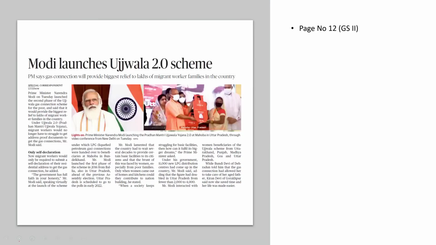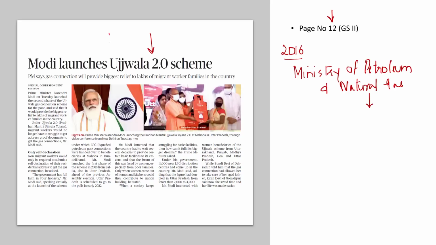Now let's look at another news on page number 12 of today's The Hindu newspaper. Prime Minister Modi launches Ujjwala 2.0 scheme. The year was 2016. To be specific, May 2016, the Ministry of Petroleum and Natural Gas introduced the Prime Minister's Ujjwala Yojana. What was the objective? The objective was to make clean cooking fuel, for example, LPG, available. To whom? To women belonging to rural and deprived households.